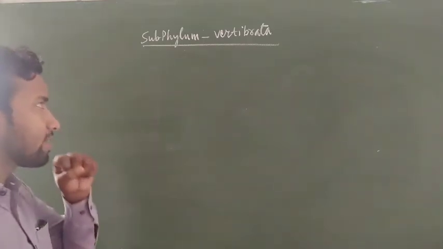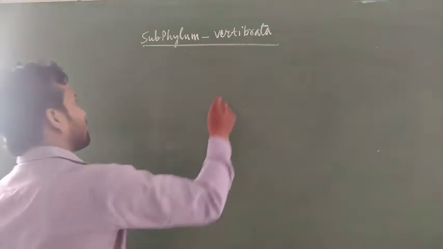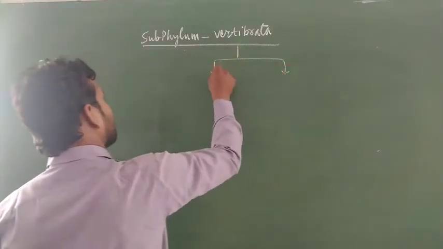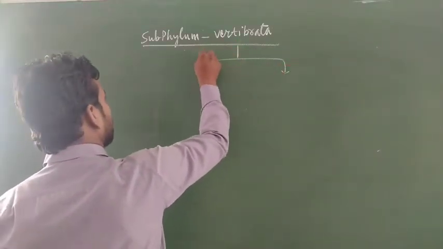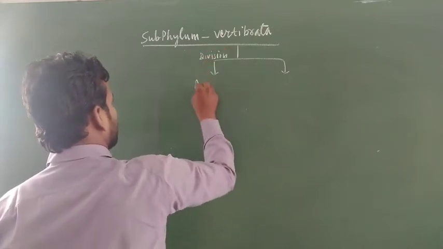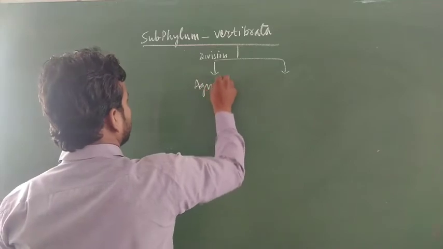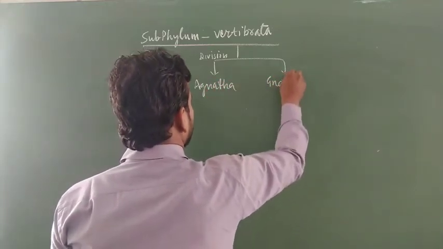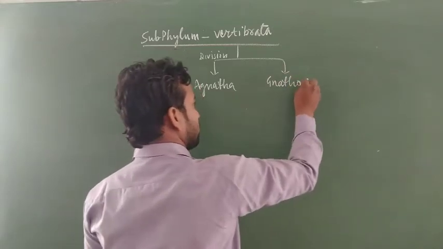Vertebrates are further categorized into two categories. This is called division. The first division is Agnatha, and the second division is Gnathostomata. Here the G is silent.